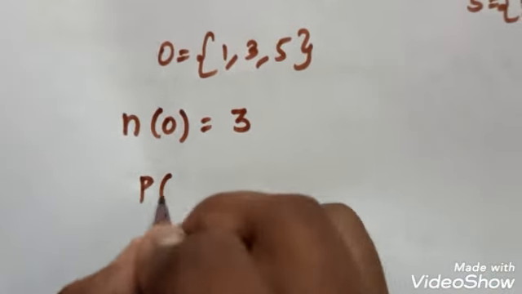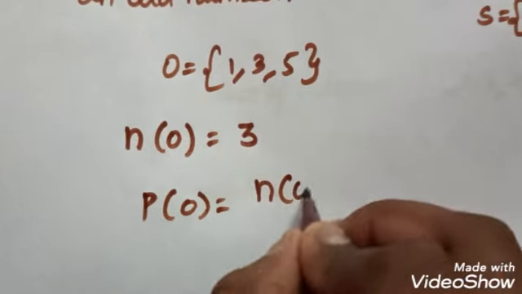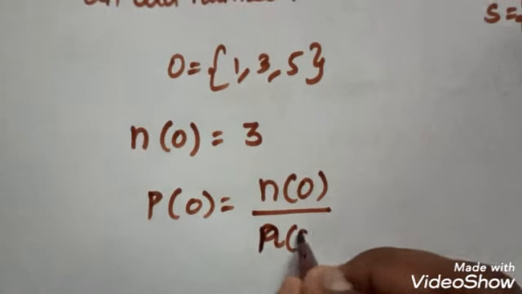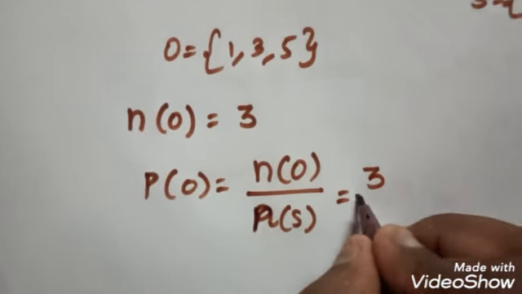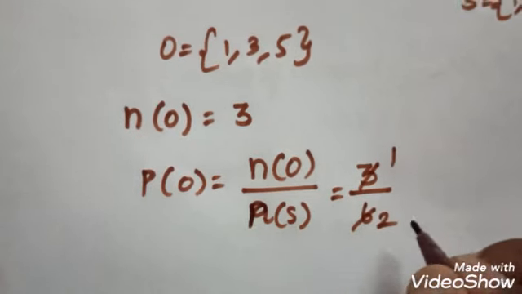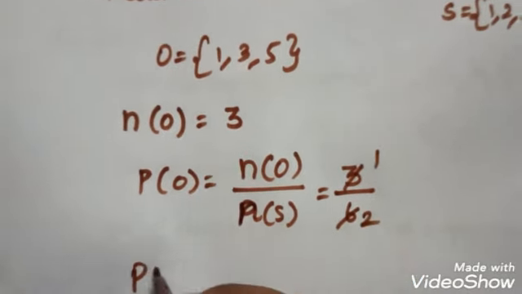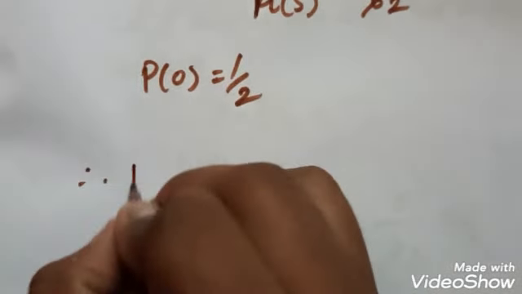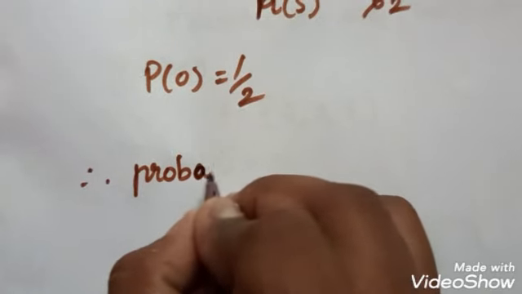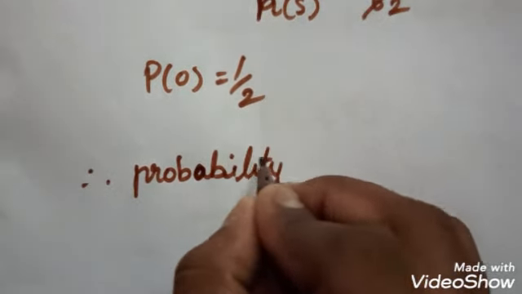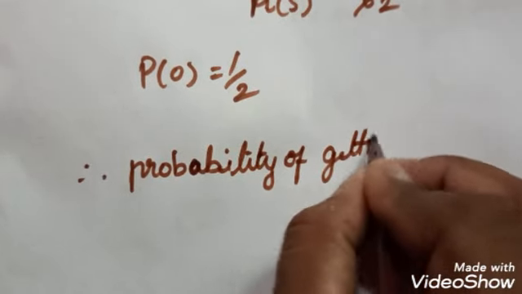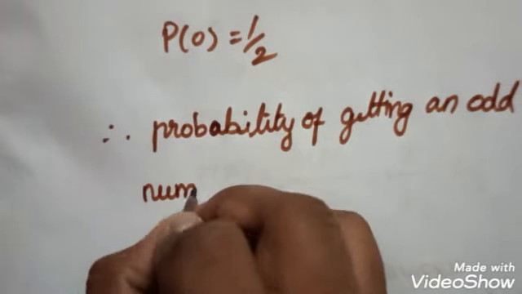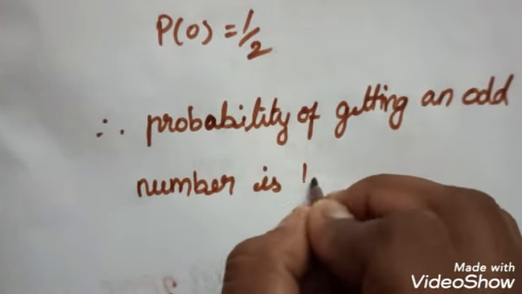We have to find the probability of odd number, which is equal to N of O divided by N of S, which is equal to, here also 3 by 6. 1 3 is 3, 2 3s are 6. So the probability of odd number is equal to 1 by 2. Therefore, the probability of getting an odd number is 1 by 2.